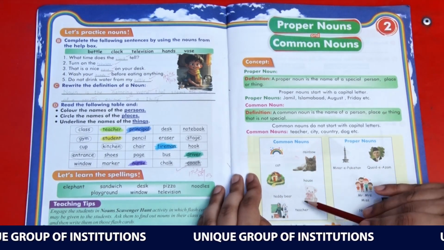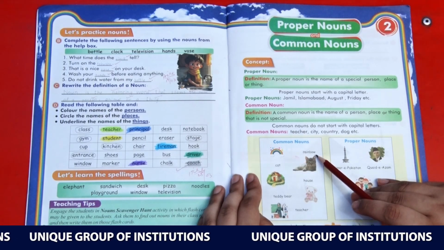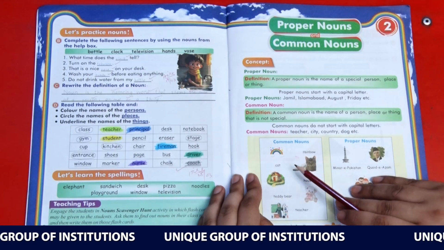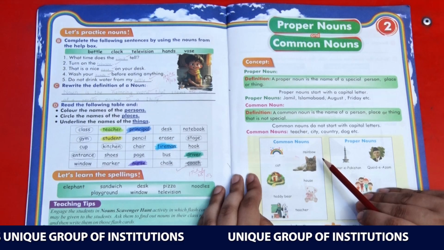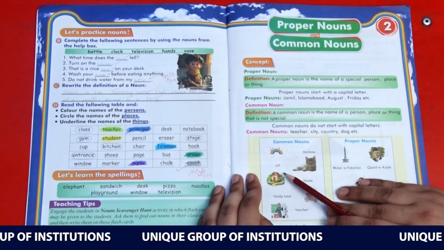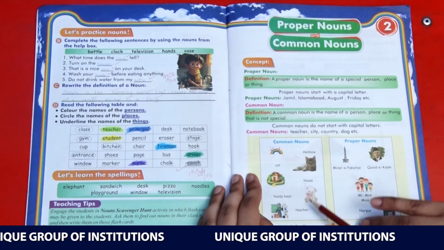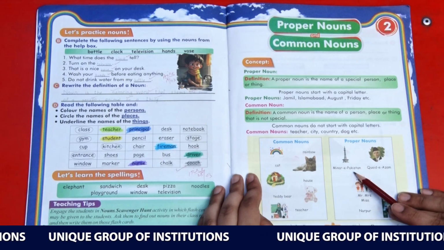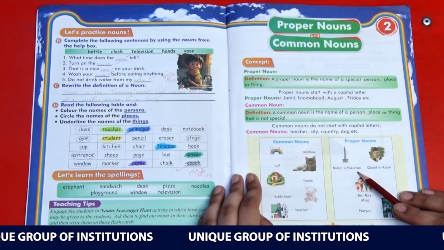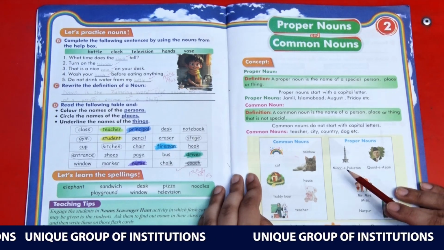We have a list of common nouns here and a list of proper nouns here. Common noun, rainbow. Rainbow doesn't have a special name. Whenever we find a rainbow in the sky, it will be referred to as a rainbow. So it's a common noun. Cat, a common noun. House, a common noun. Teddy bear, teacher, these are common nouns. But Minar-e-Pakistan is a specific place. It's a specific name of a specific place. It's a proper noun and it starts with a capital M.